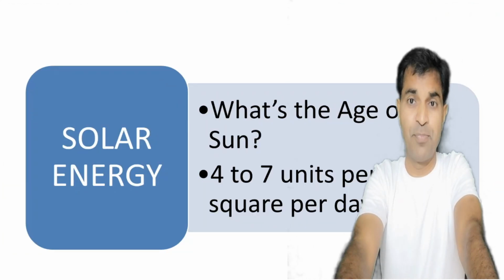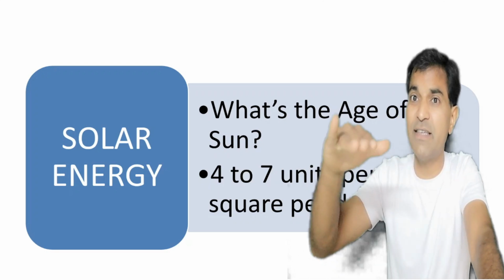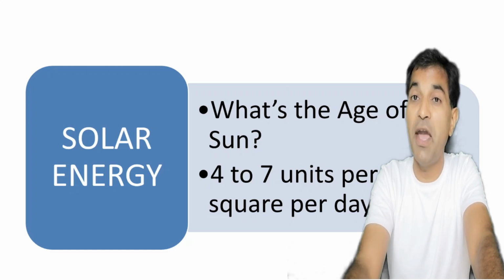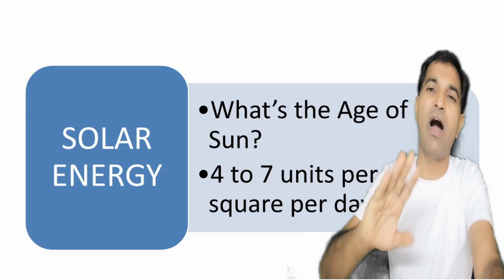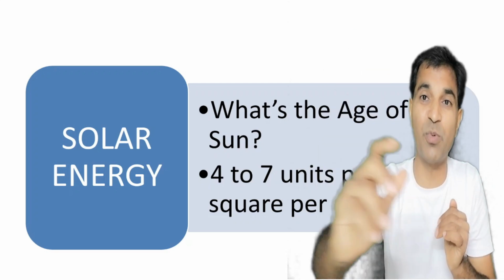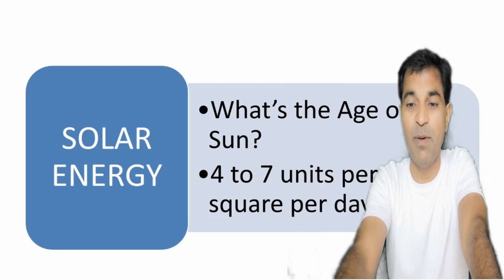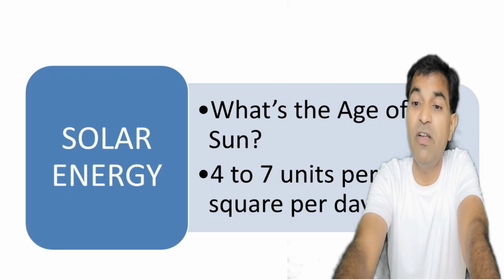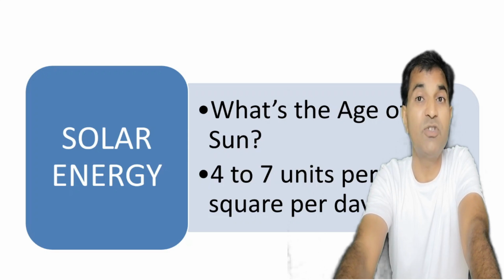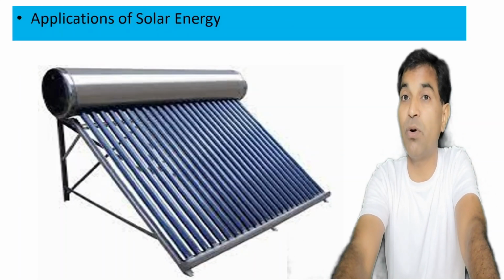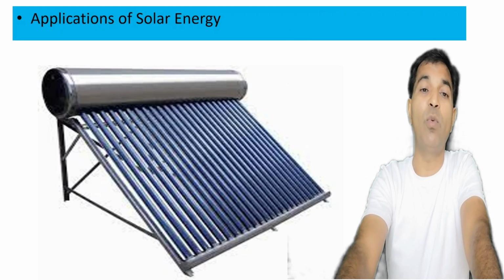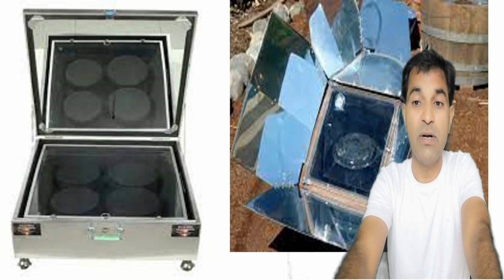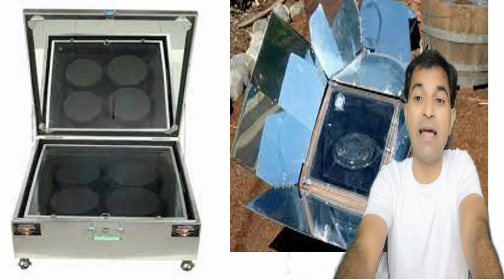Now, what is solar energy? What is the age of the sun? The sun is at just the middle of its age. Just Google it and find out what the age of the sun is after its birth, and for how many more years it is going to continue its production of energy for humankind and all of us, right? We may generate 4 to 7 units per meter square per day. See, this is the potential of solar energy, right? Now, what are the applications of solar energy? Solar water heater, solar cooker. You can improve the solar cooker like this.